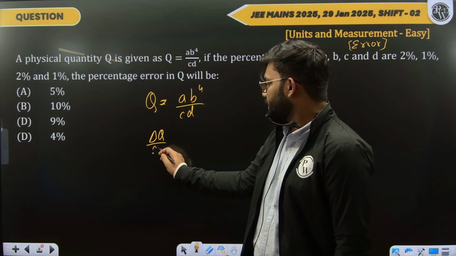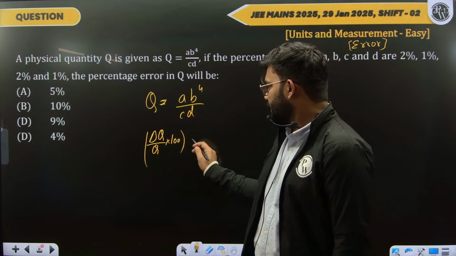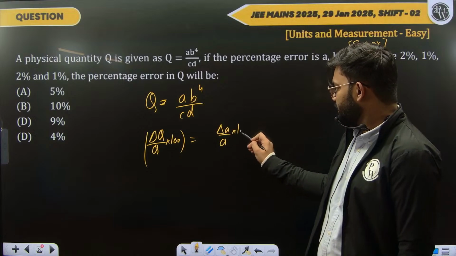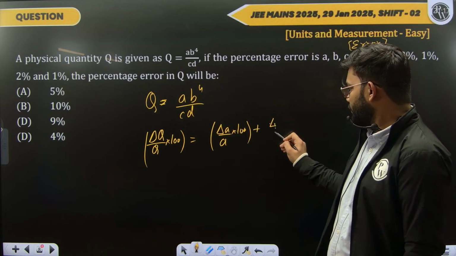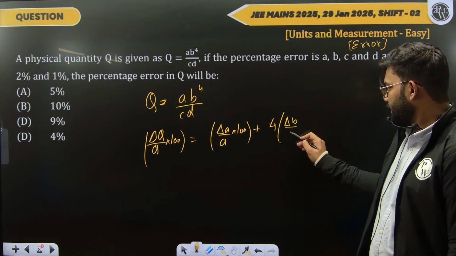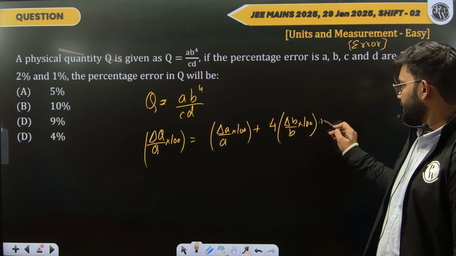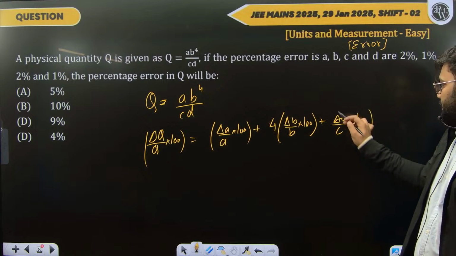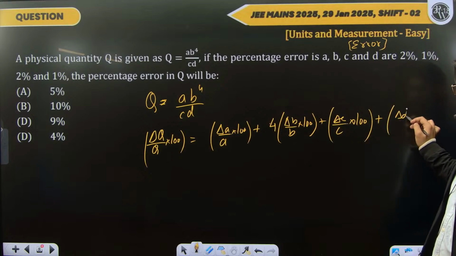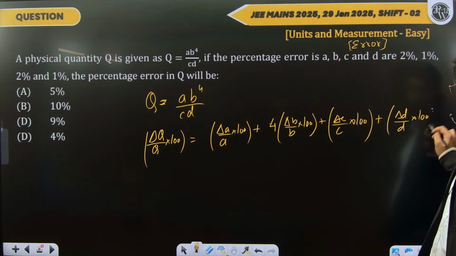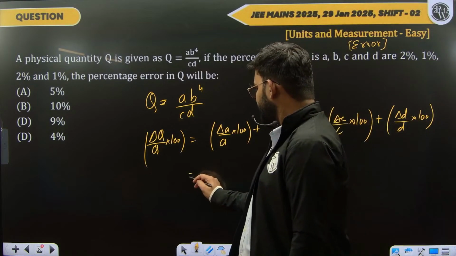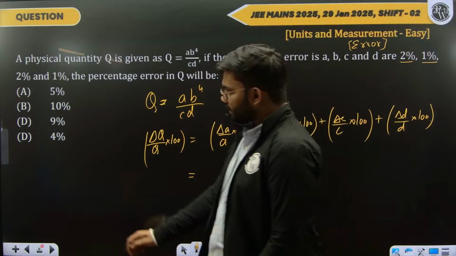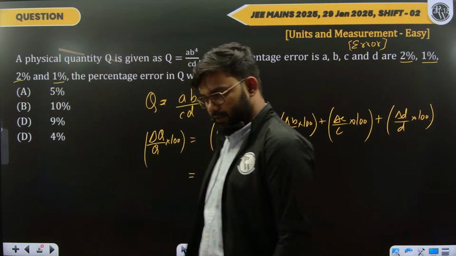Percentage error delta Q by Q into 100 will be given by percentage error in A, delta A by A into 100, plus 4 times the percentage error in B, plus the percentage error in C, and the percentage error in D. All right, the percentage error in A is given as 2%, the one in B is given as 1%, percentage error in C is once again 2%, and in D is 1%.